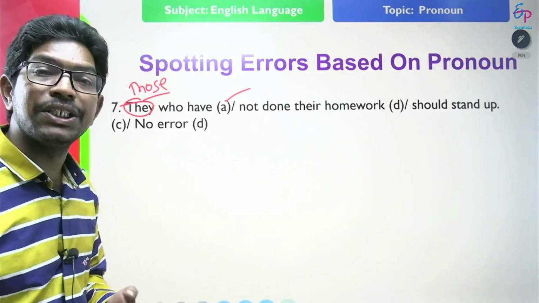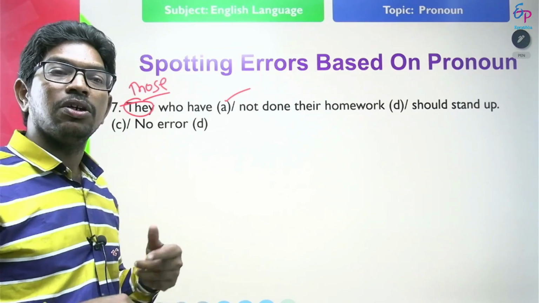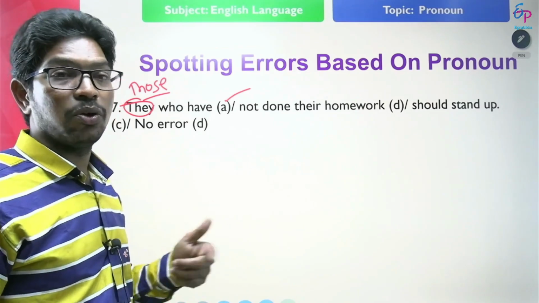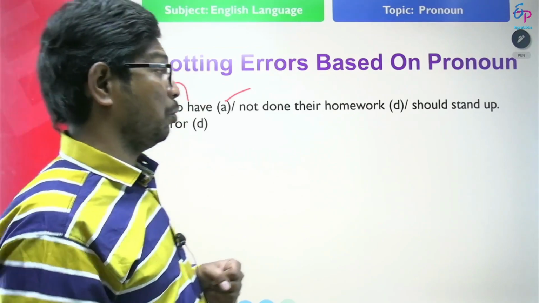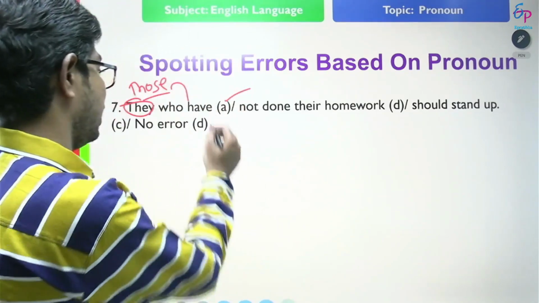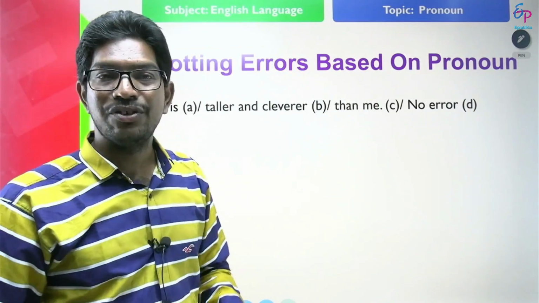So those, these, that, they are demonstrative pronouns. They point out towards a noun. So those who have not done their homework should stand up is correct. Where is the error? Error is at A. So read this statement and find out the error.